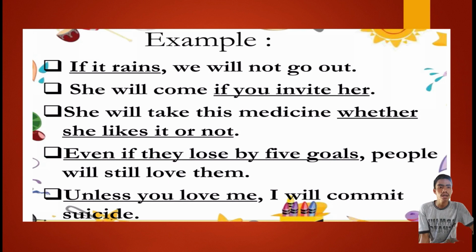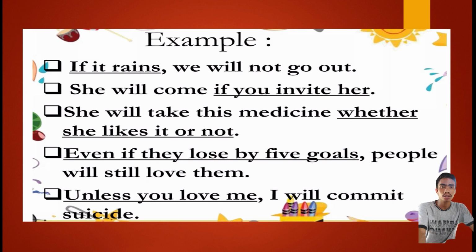Second, she will come if you invite her. Third, she will take this medicine whether she likes it or not. So as we can see, there is a forcing there that even if she likes the medicine or not, she will take the medicine. Fourth, even if they lose by 5 goals, people will still love them. Last, unless you love me, I will commit suicide.